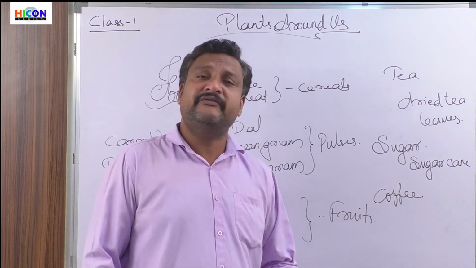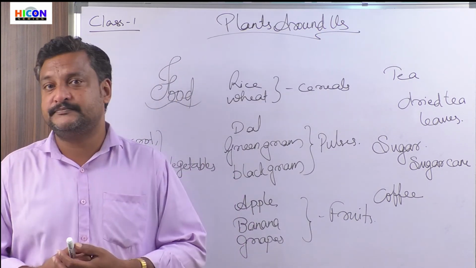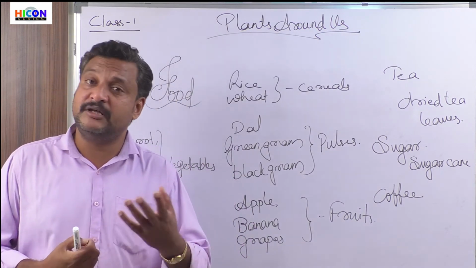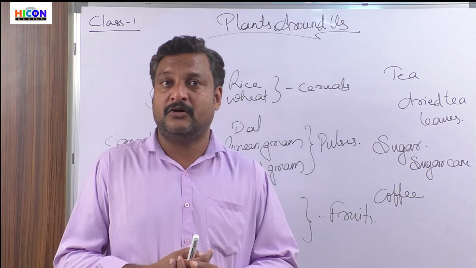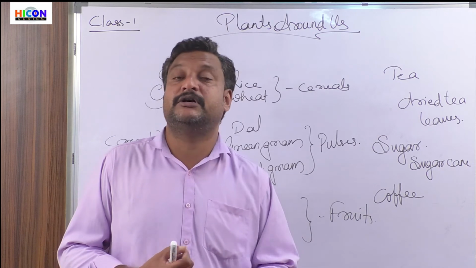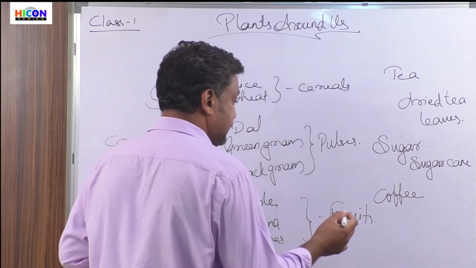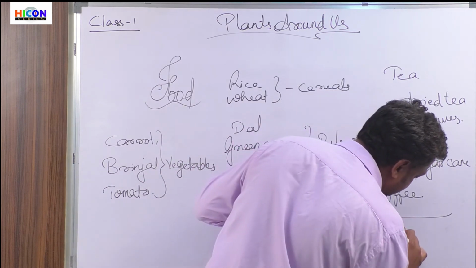And when we cook something, we add some other things, like chili powder, black pepper, coriander powder. What do we call these items? They are called spices.